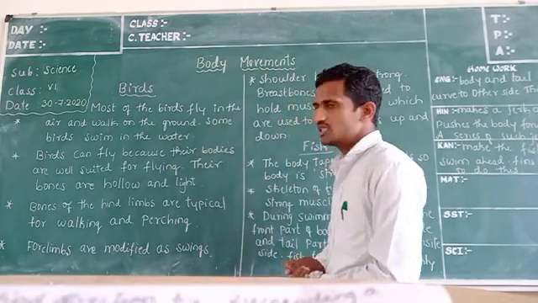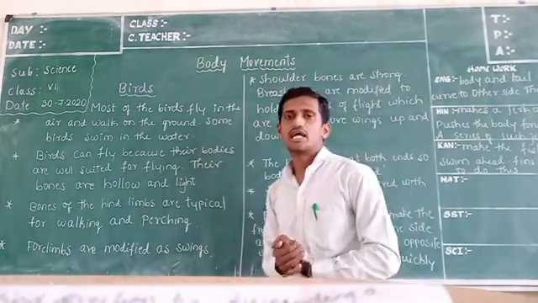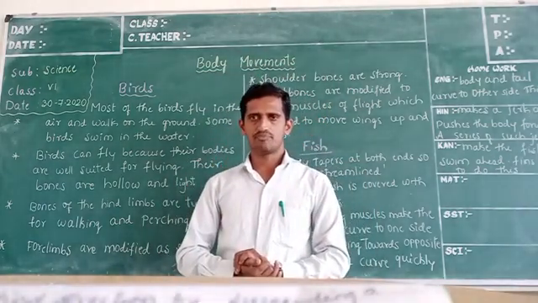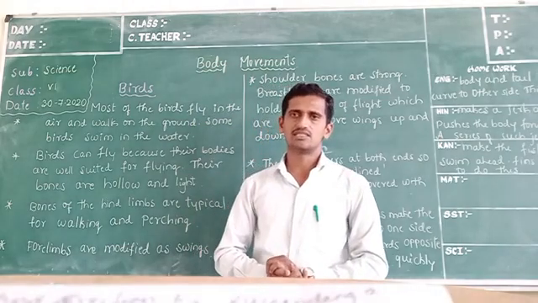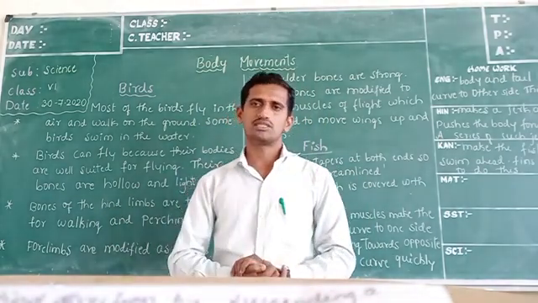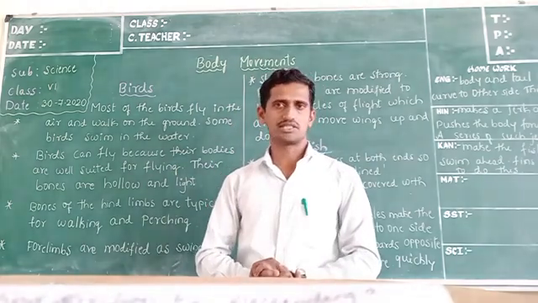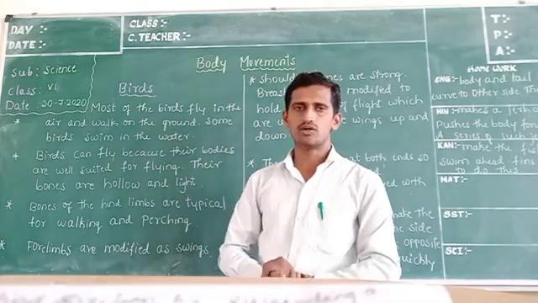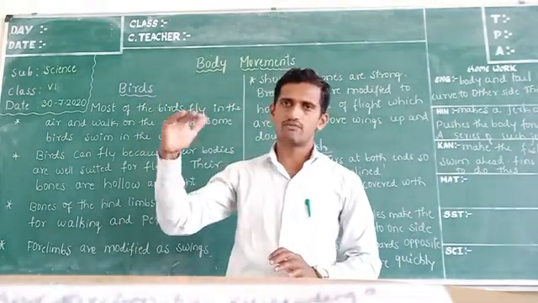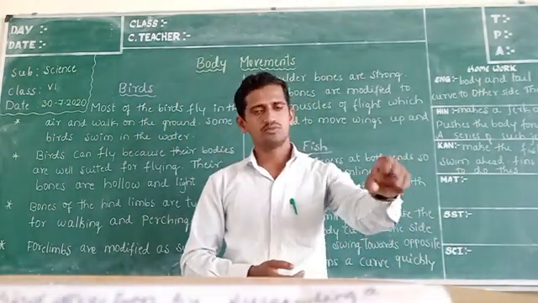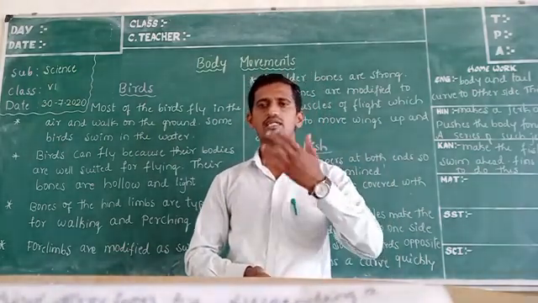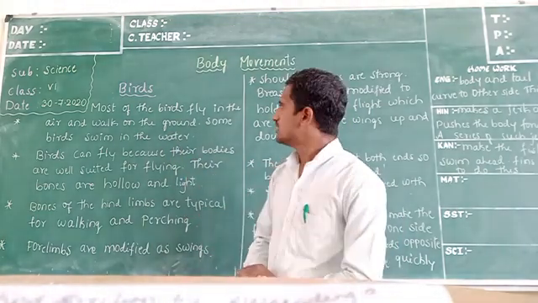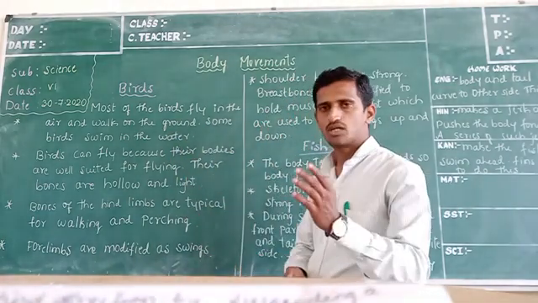Most of the birds fly in the air and walk on the ground. They have wings, hence they fly in the air. Fewer times they walk on the ground in order to get grains or food. Wherever they find food, suppose near houses on the land side, while flying they come down and catch the grains from the place, then go high in the air again. They fly and sit on a tree and have their food. So most of the birds fly in the air and walk on the ground.